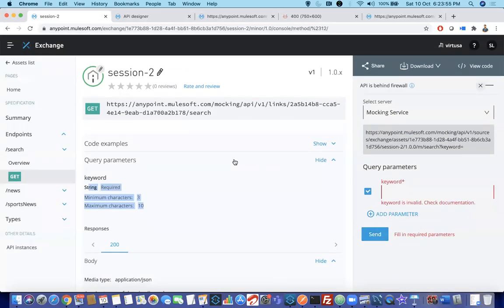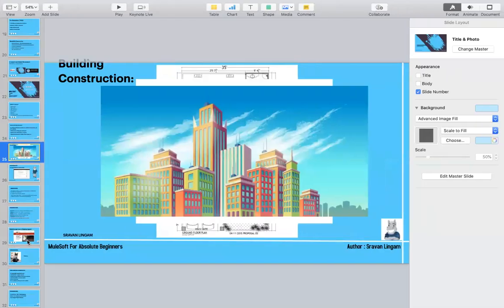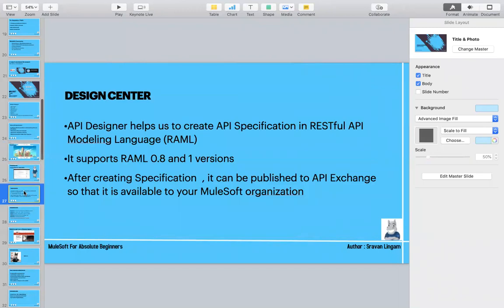Even when you're submitting the assignments, I'll send the assignments. When you're submitting, please provide your Exchange URL here. This is the URL which you need. Just go back to assets. There will be something which you have created like this. Copy this and submit your asset. Keep this RAML name as your name followed by session2, so that it will be easier for me to track. Send it to me, and I'll tell you what you have done. You don't need to send me any request. I can check it from my side. Clear? So that's all for today.